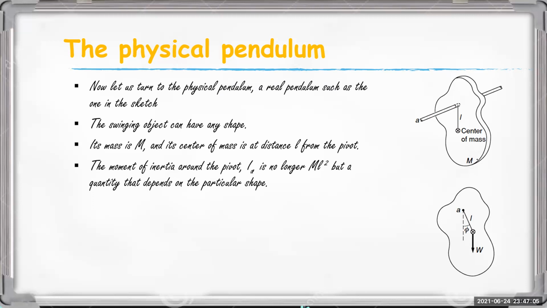So the moment of inertia of this particular mass must be important here. So that quantity must depend on the shape of the object. So IA is not ml square here. But here the motion is pure rotation. Okay, pure rotation about the pivot.